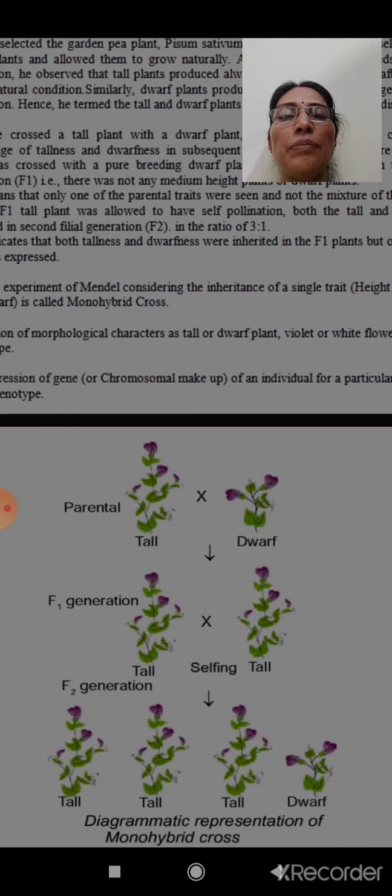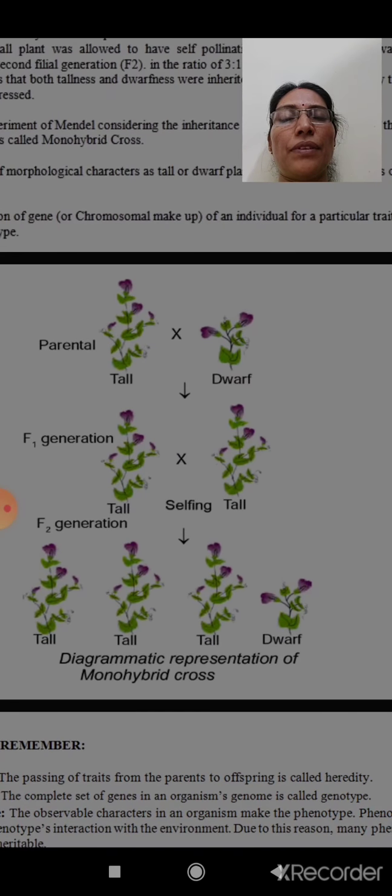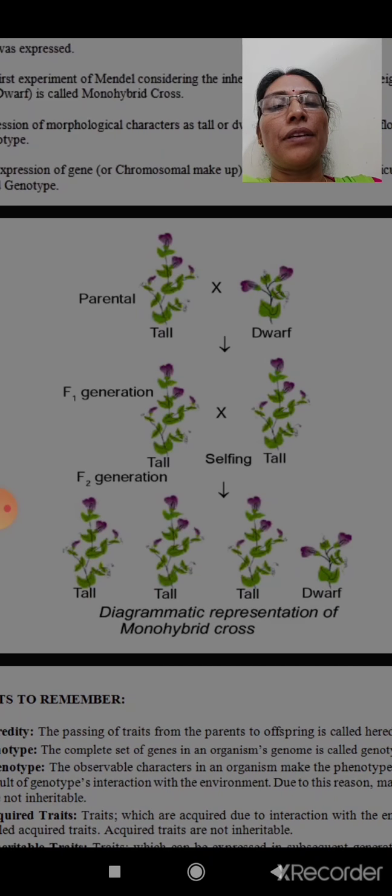You can see in this picture, while he was observing one tall plant and a short plant, out of curiosity he cross-pollinated the tall plant flowers with the dwarf plant flowers.